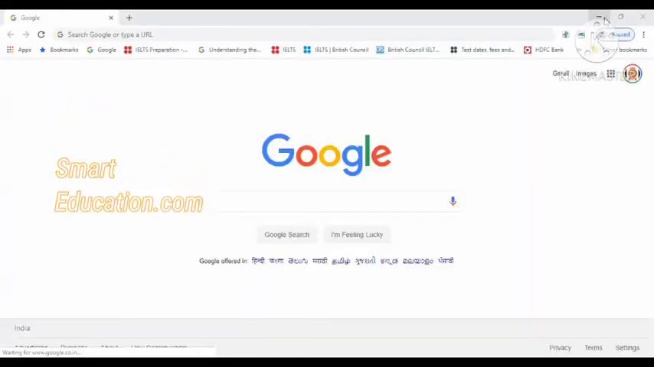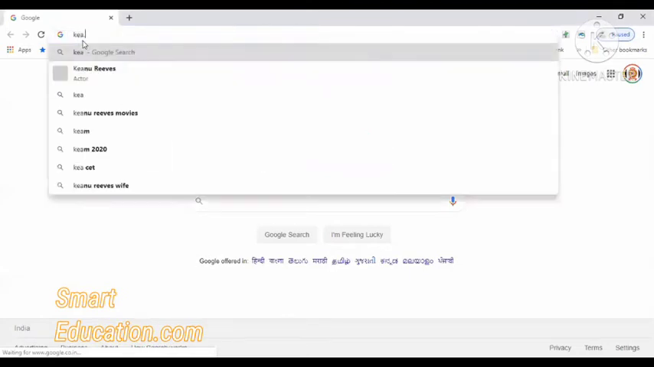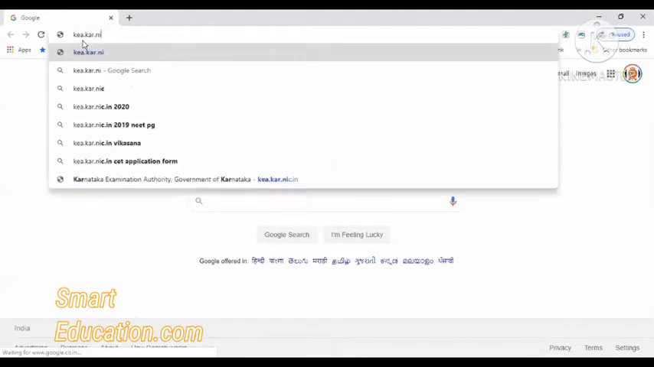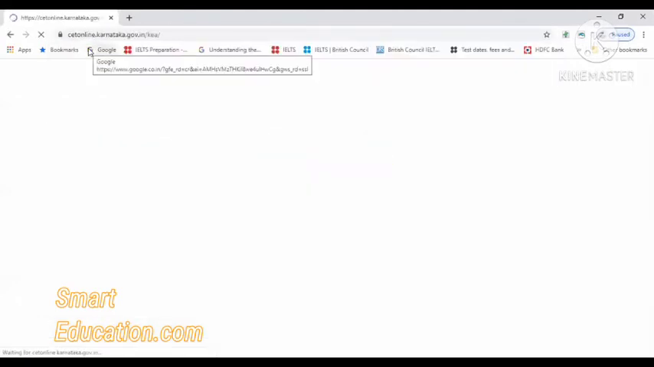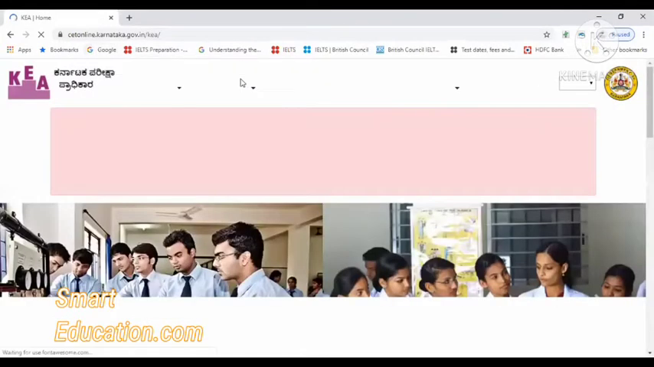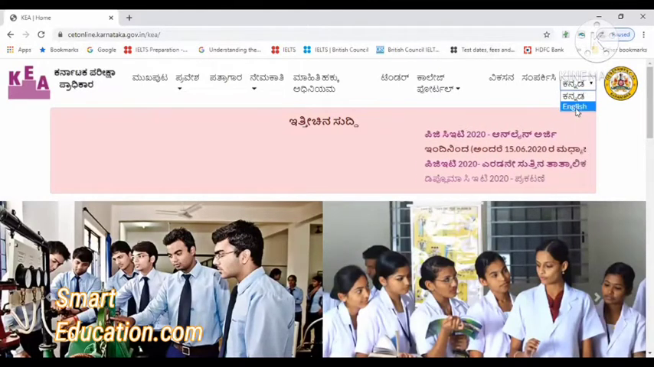So let's start. You have to go to the website Google. Over there you have to click on kea.kar.nic.in. Once you click this page, the home page will open. Usually the home page display will be in Kannada. It's up to your interest whether you want it in Kannada or English. You can change it accordingly.